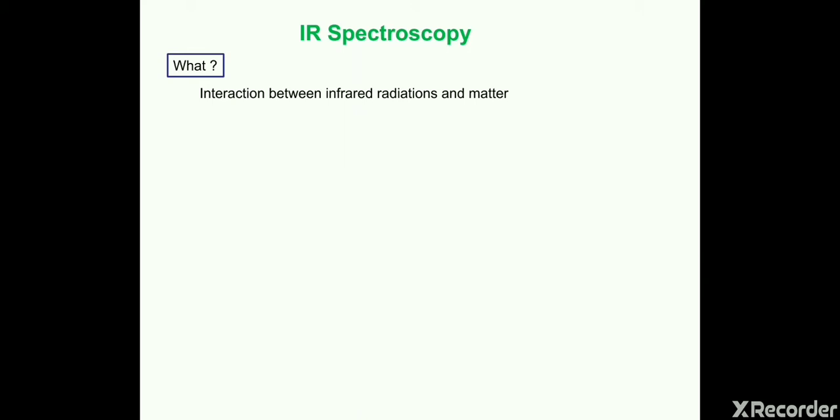Whenever we talk about spectroscopy, it means that we are talking about the interaction between matter and electromagnetic radiation. If this interaction occurs between infrared radiation and matter, and we obtain a spectrum, then this interaction leads to IR spectroscopy.